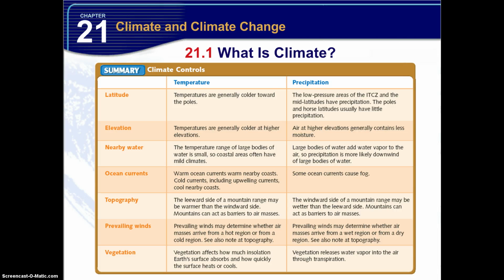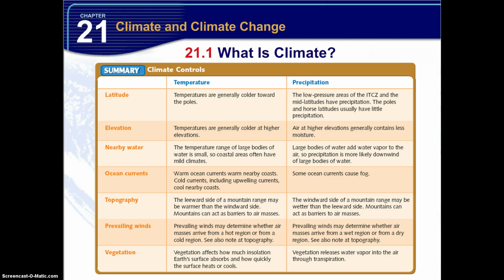Elevation. Obviously, as you go higher in the troposphere, the temperature decreases. So temperatures are generally colder in higher elevations. Precipitation. Air at higher elevations generally contains less moisture, so lower precipitation.